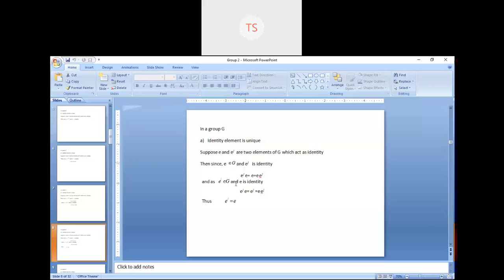Now is it clear, this line? This is the rule of identity. Is it clear?